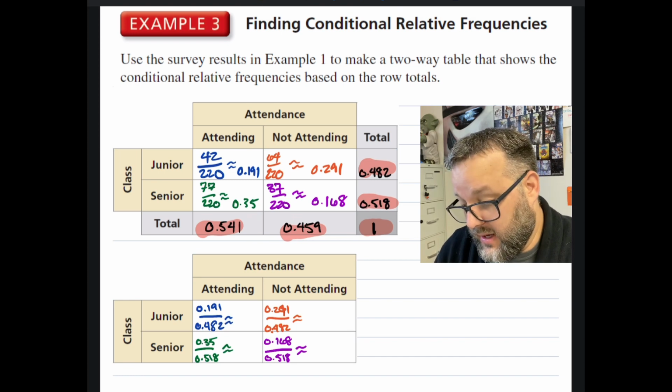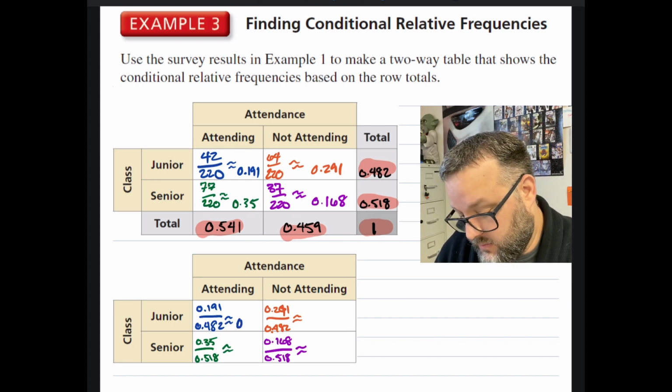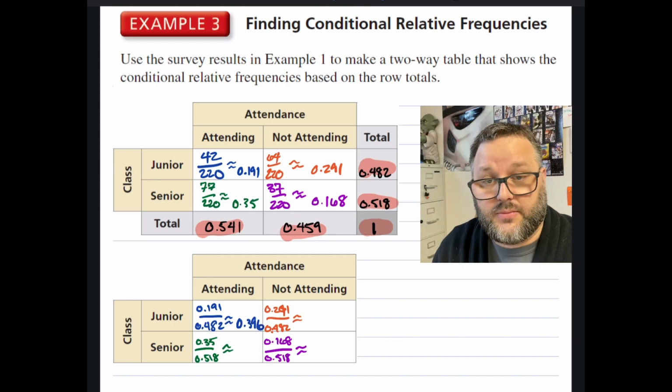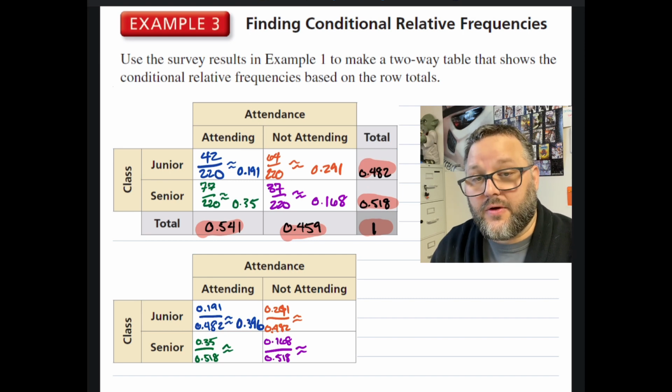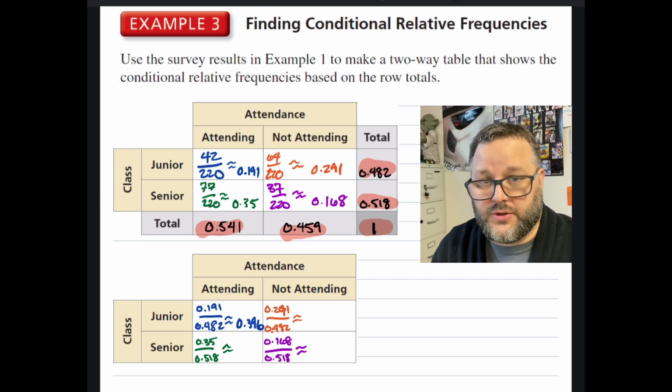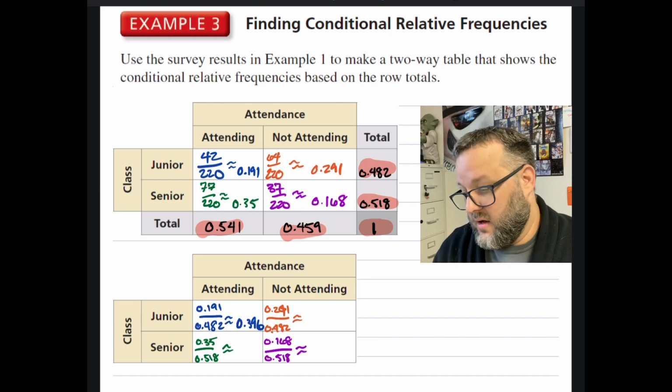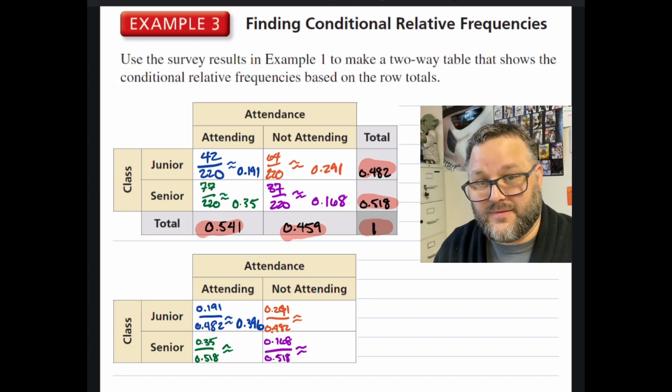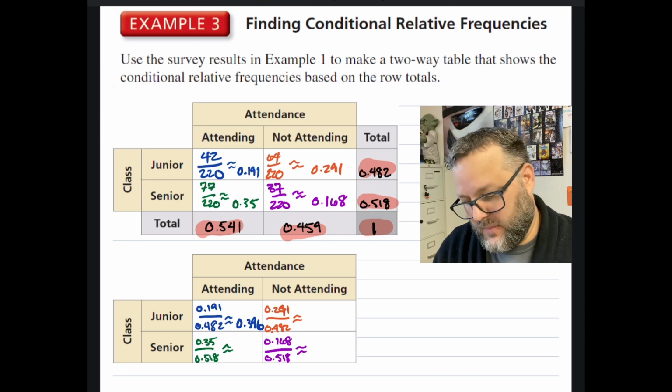When we do that, we find that it's about 0.396 or 39.6%. What that 39.6% tells us is we would expect 39.6% of the entire junior class to show up based on the results of 106 of them that responded.